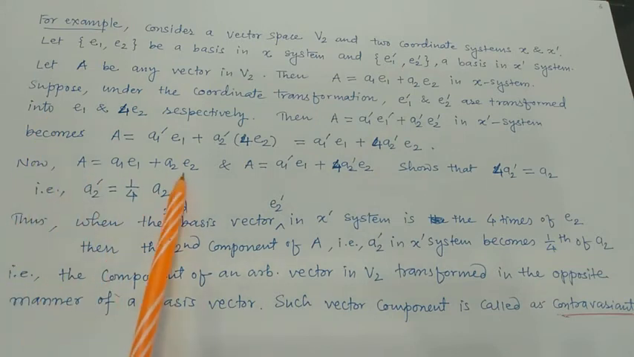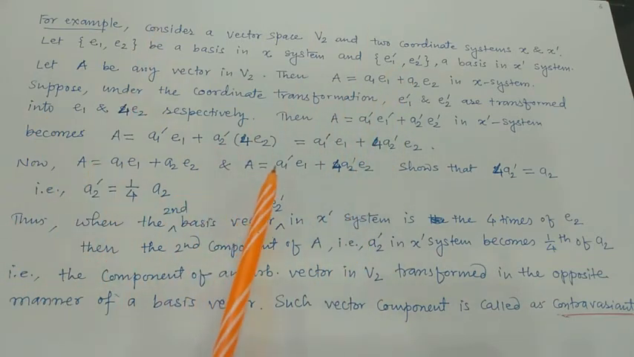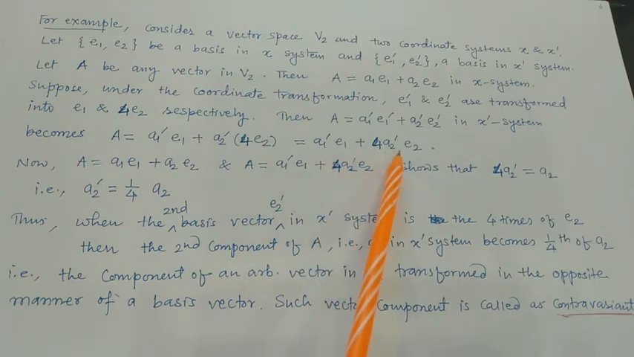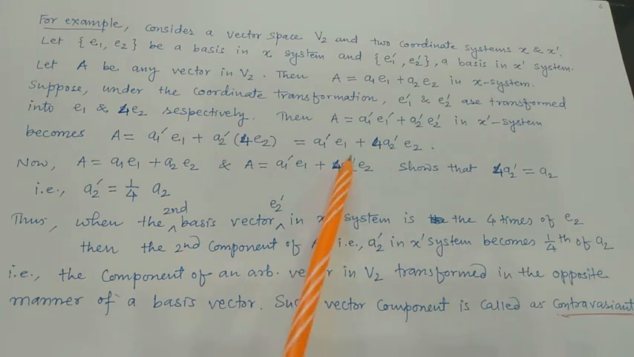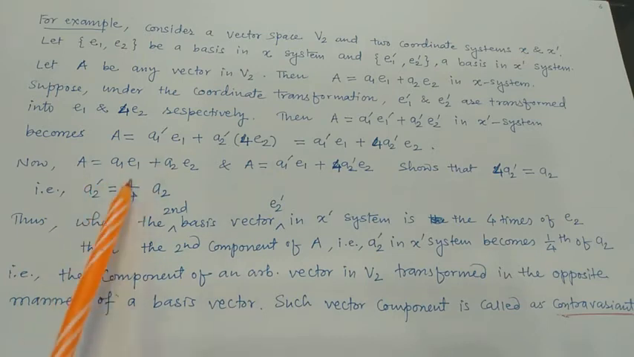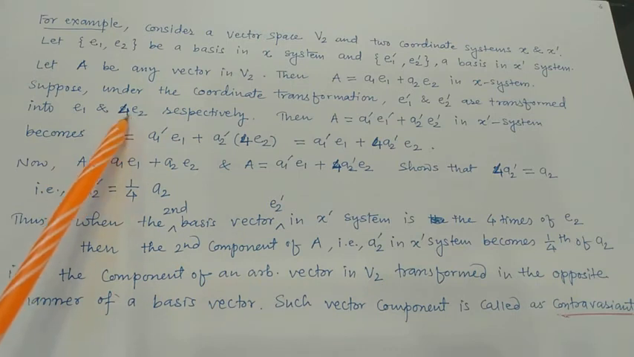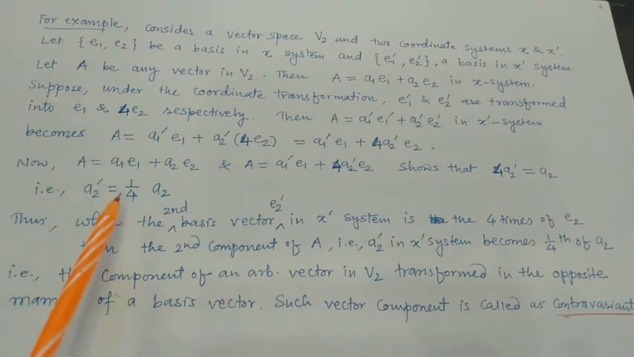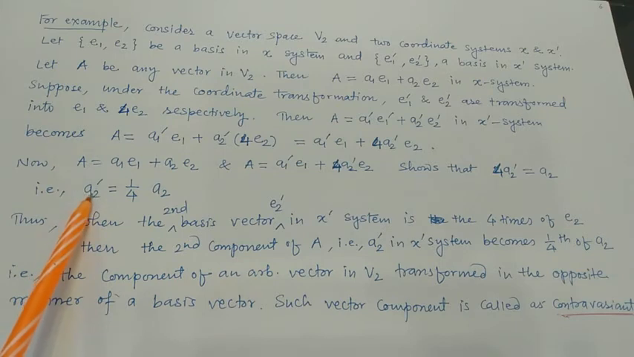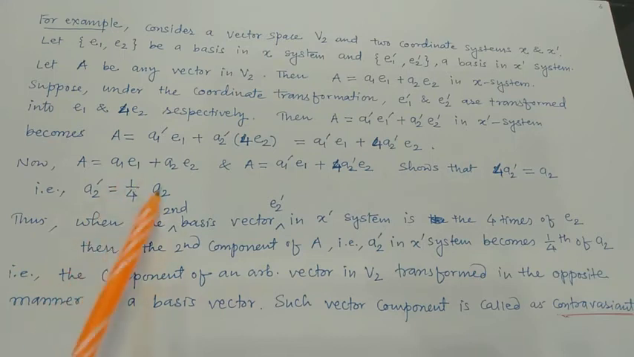Now A equals A1 E1 plus A2 E2 and A equals A1 dash E1 plus 4 times A2 dash E2. This shows that 4 times A2 dash is equal to A2. That is, A2 dash is equal to 1 by 4 A2. So when the second basis vector E2 dash in X dash system is 4 times E2, then the second component of A, that is A2 dash in X dash system, becomes 1/4 of A2.